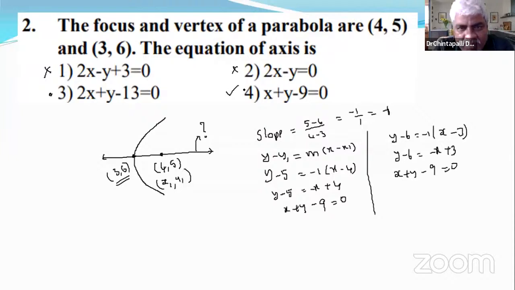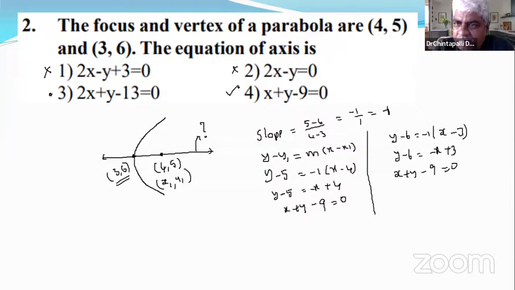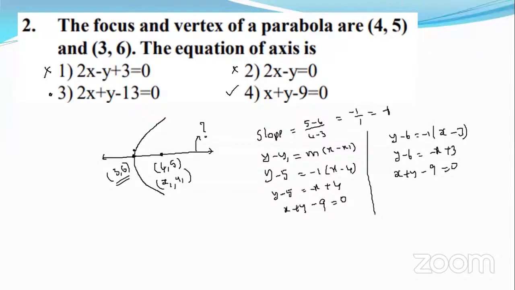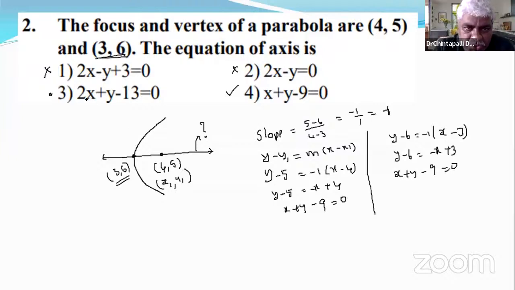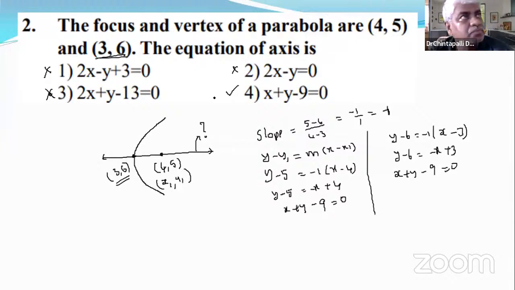Now we need to choose between the third option and the fourth option, so we can use the second point (3, 6). In the third option, 2 threes are 6, 6 plus 6 is 12, 12 minus 13 is not equal to 0. That's why option 3 is wrong. In the fourth option, 3 plus 6 is 9, 9 minus 9 is 0. That's why it is correct, right? Yes, sir. We can analyze it in multiple ways.